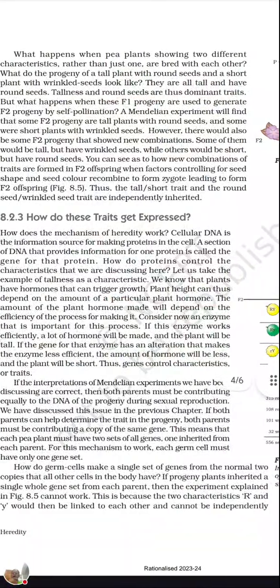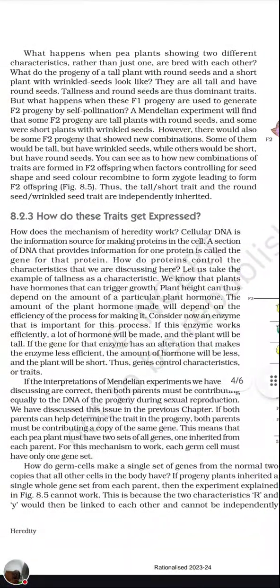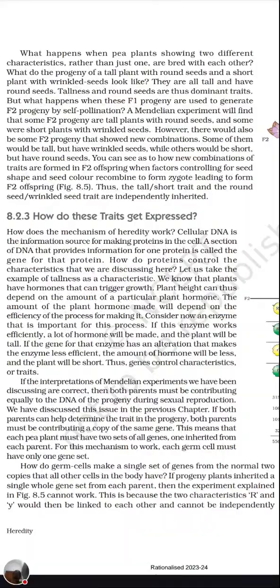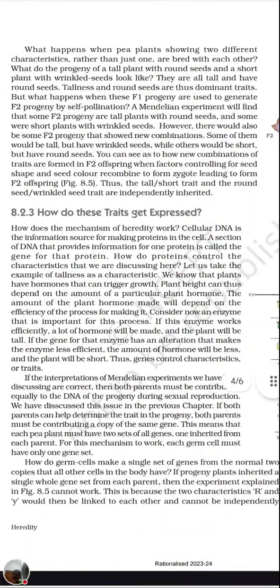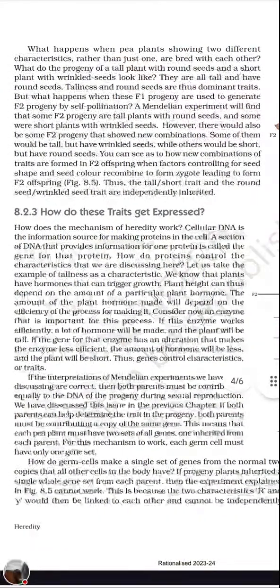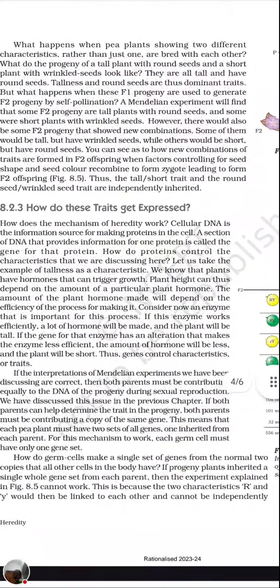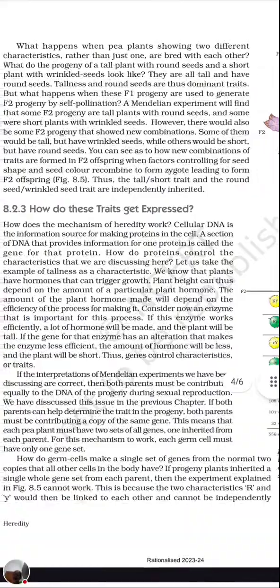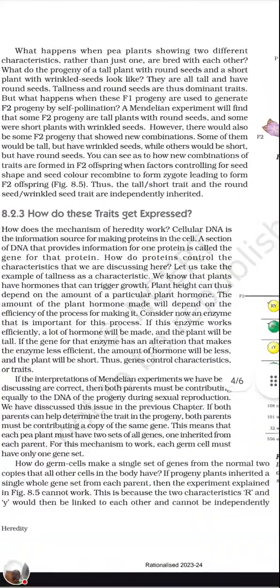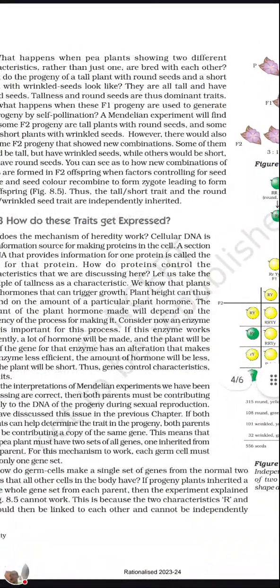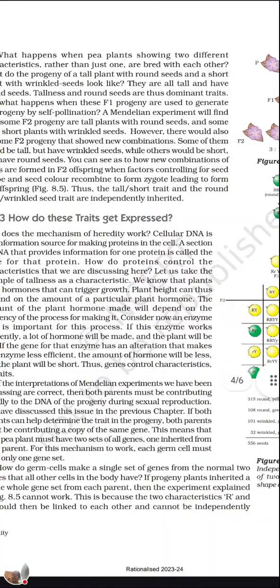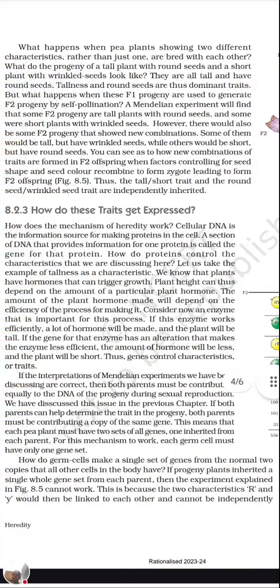Next, what happens when plants showing two different characteristics rather than just one are crossbred with each other? What do the progeny of a tall plant with round seeds and a short plant with wrinkled seeds look like? Now he took two characters. Instead of tall and short alone, he took tall with round seed, and short with wrinkled seed, like two combinations.